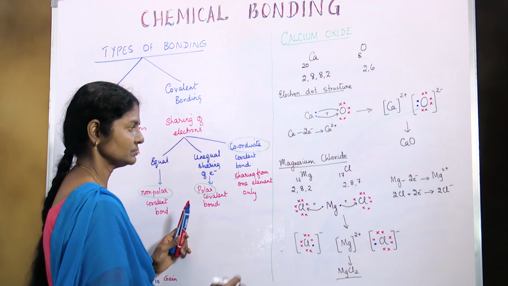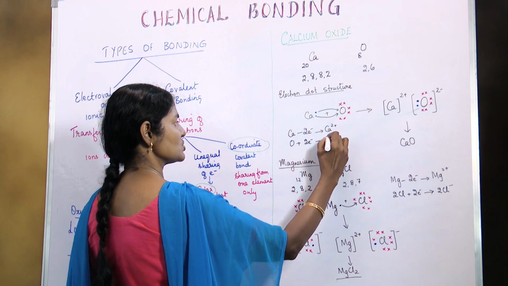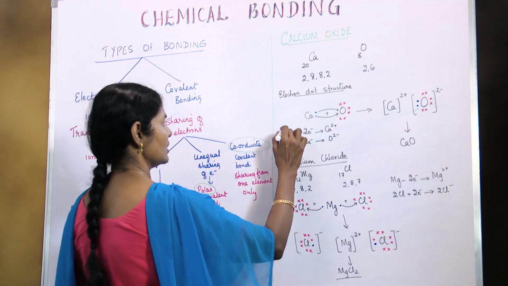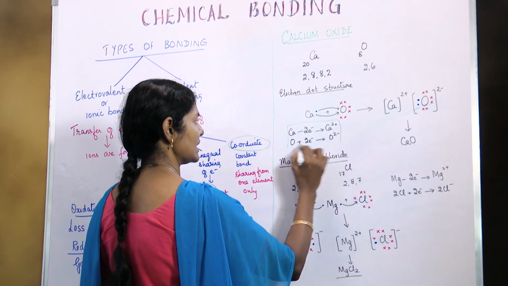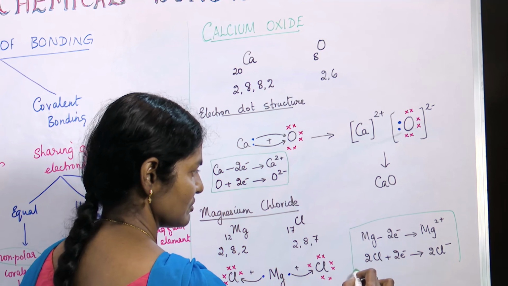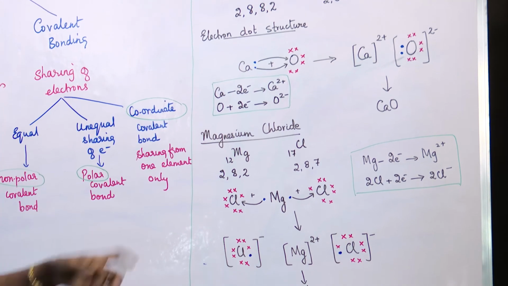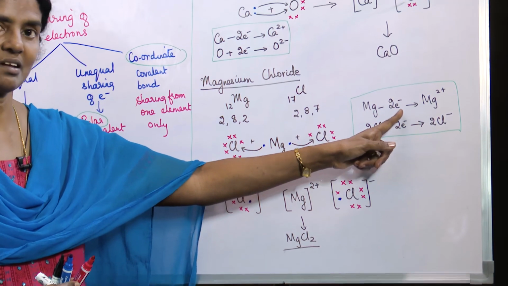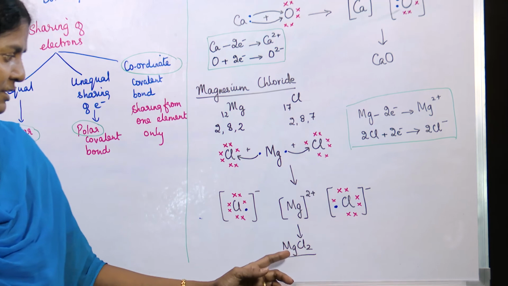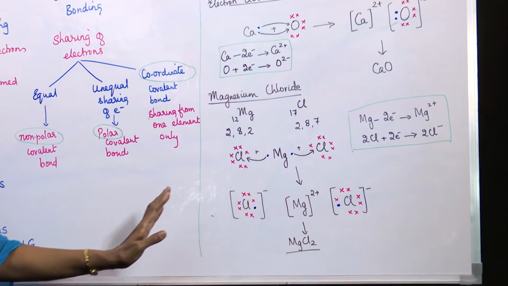And for calcium, calcium will lose 2 electrons to give Ca2 plus. At the same time, oxygen would gain those 2 electrons to get O2 minus. So these two are the ionic equations of calcium oxide, and these two are the ionic equations of magnesium chloride. So this is how magnesium chloride is formed. Okay, so magnesium undergoes oxidation and chlorine atom undergoes reduction to give chloride ions, and thereby magnesium chloride is formed. So these are the 3 examples of ionic bonding.